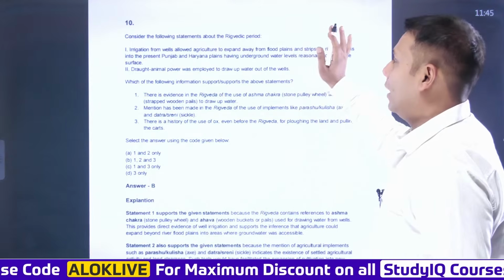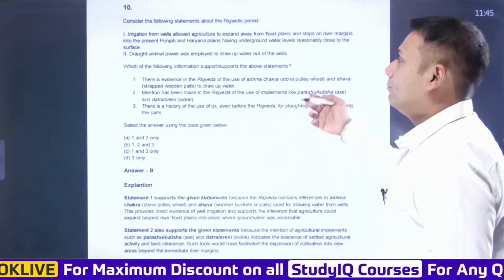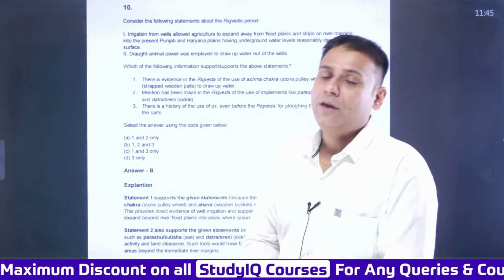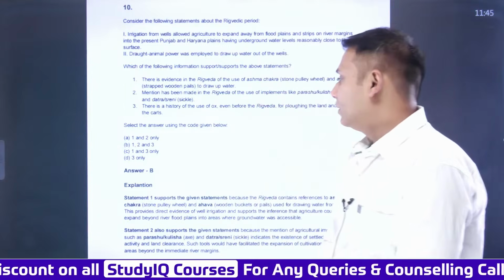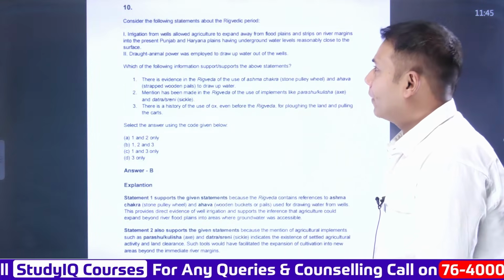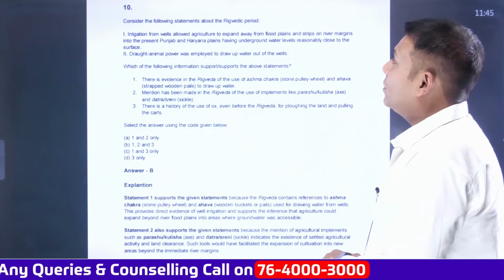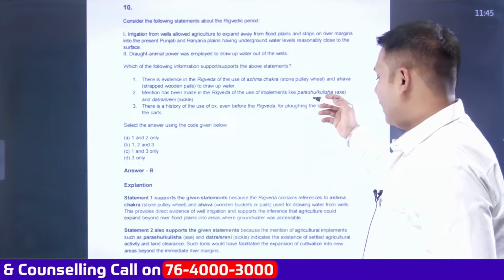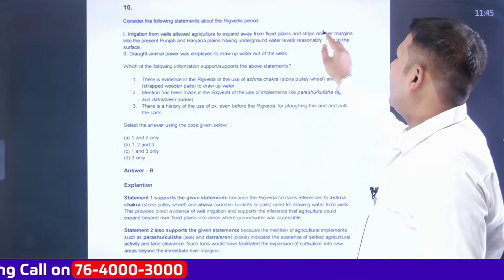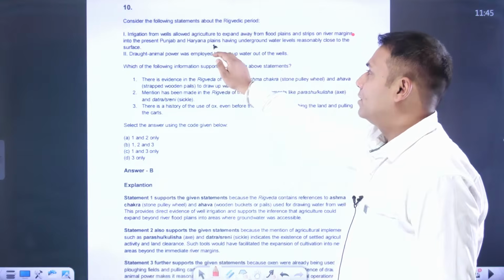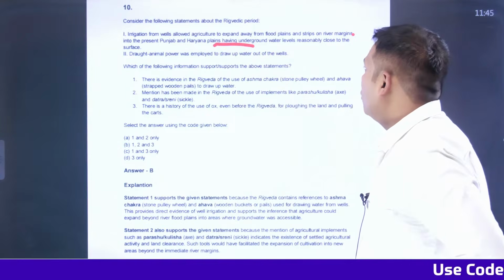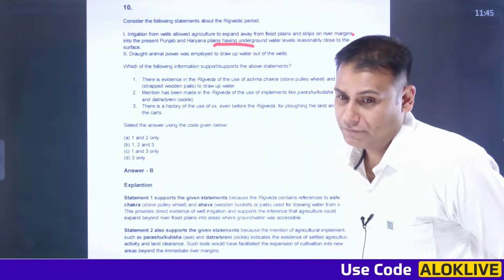Now this is a doubtful kind of question. Specifically, let's see what UPSC goes with as the answer for this. Let's understand this. Consider the following statements about the Rig Vedic period. Irrigation from wells allowed agriculture to expand away from the flood plains and the strips on the river margins into the present Punjab and Haryana plains, having underground water levels reasonably close to the surface.